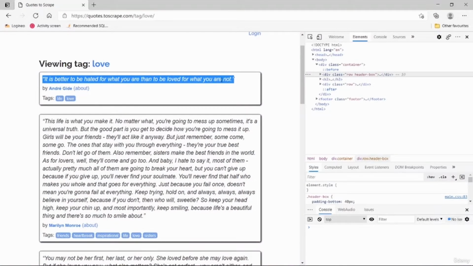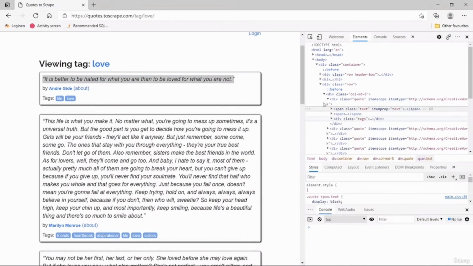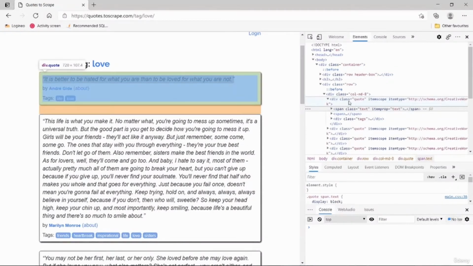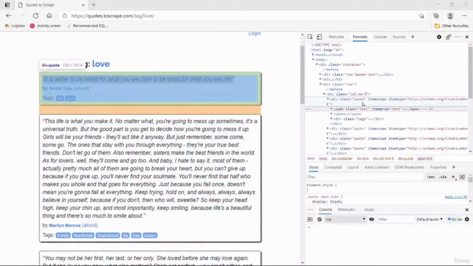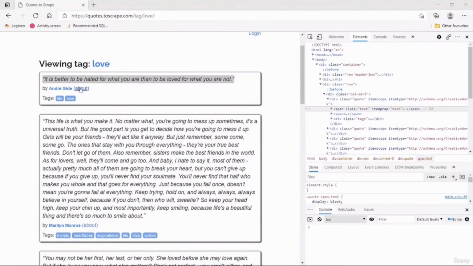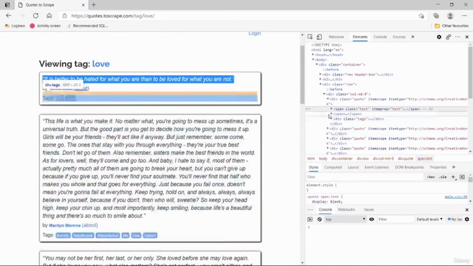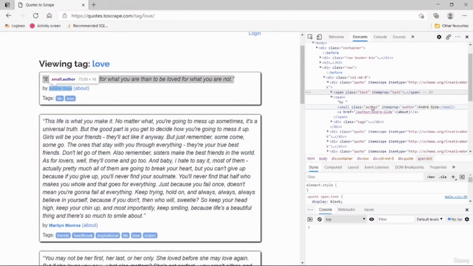Let's select this, click on inspect again, and we should have a class name. So a class name is quote, and in that we have again a class name named text. And for the author, we have a separate class name named author, I guess. There you go, class author. So the text is going to be for the quote, and the author class is for the author. So the main class is the quote class, and in that main class we have two subclasses, a text class for the quote and an author class for the author name.